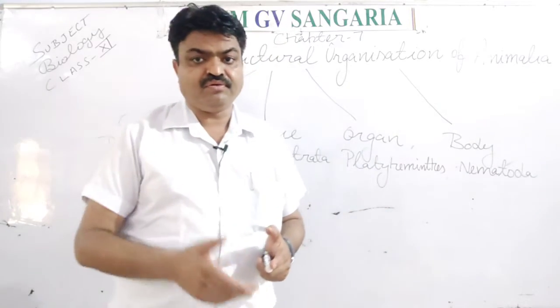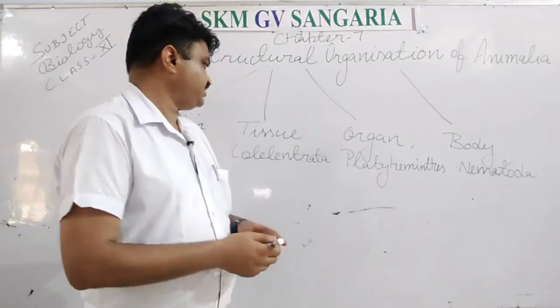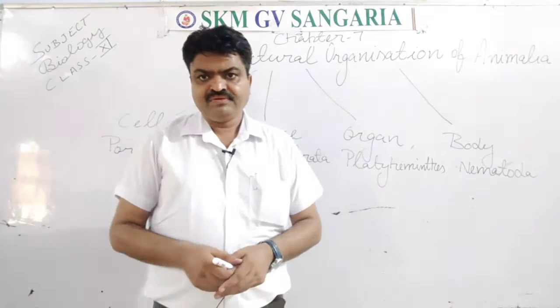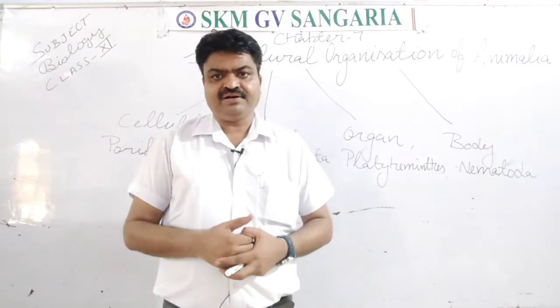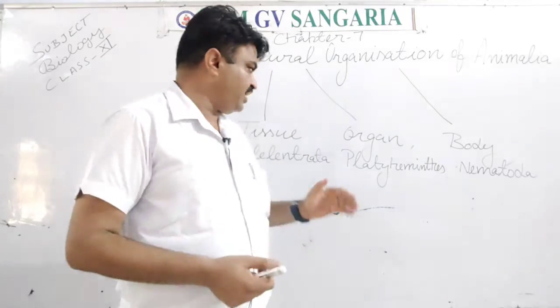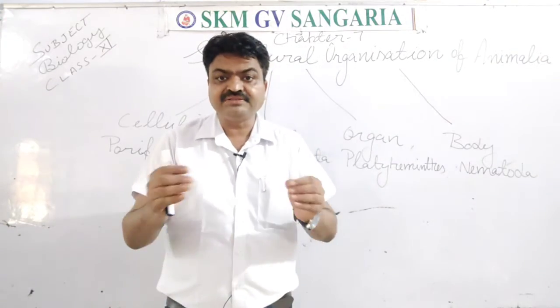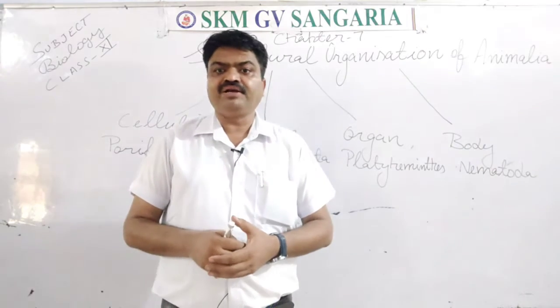Tissue specific organization is found in Coelenterata, students. Coelenterata example is Hydra. Hydra has which type of organization? Tissue specific. Means all the basic functions are performed by the tissue.